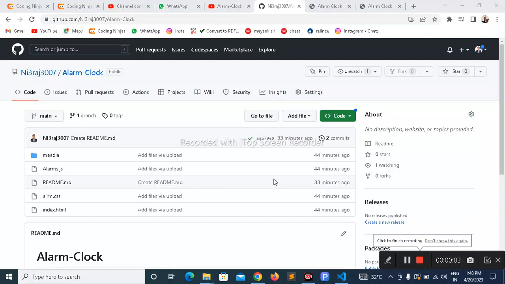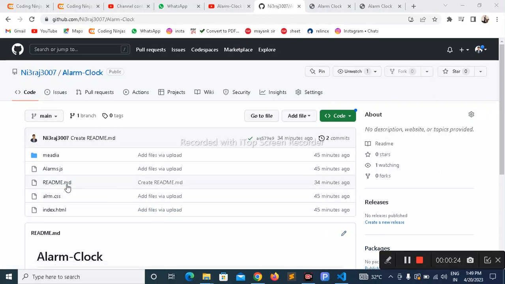I have done a project called Alarm Clock. This project is made with the help of HTML, CSS, and JavaScript. I want to tell some features of this project and the coding behind it. This is my GitHub profile, and in this, I am in the Alarm Clock repository.